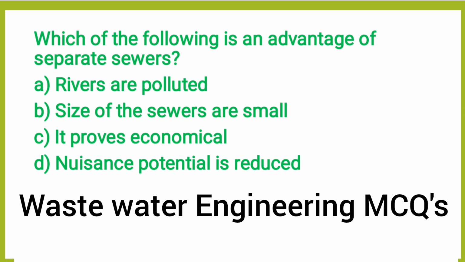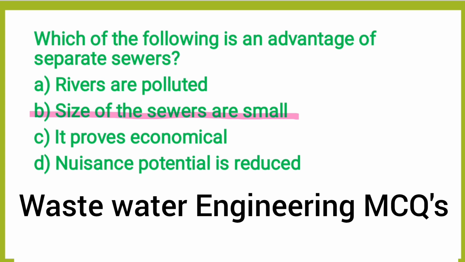Next question, which of the following is the advantage of a separate system? Option A, rivers are polluted. Option B, size of the sewers is small. Option C, it proves economical. Option D, nuisance potential is reduced. So the correct answer is option B, size of the sewers is small.